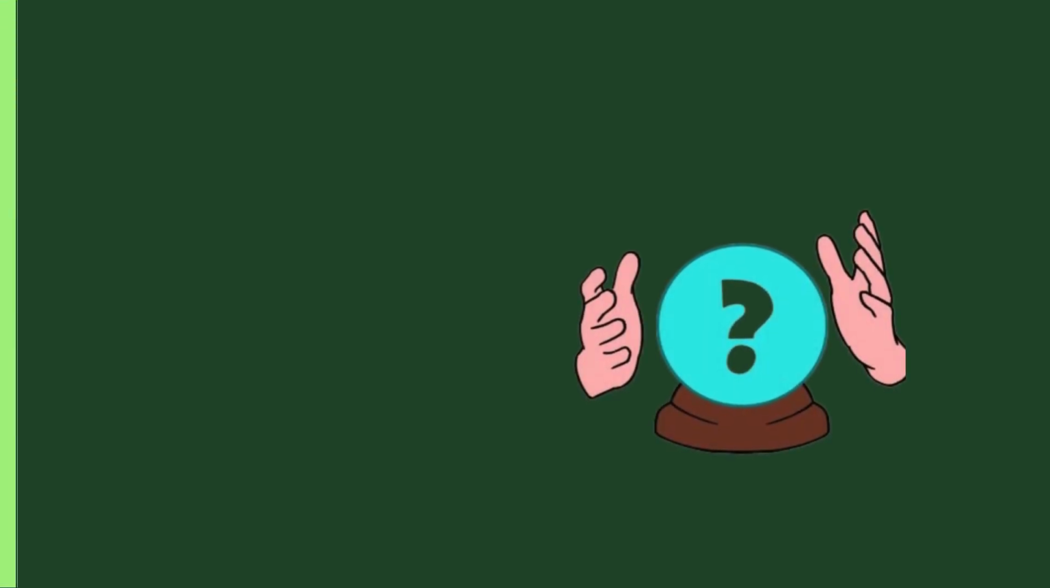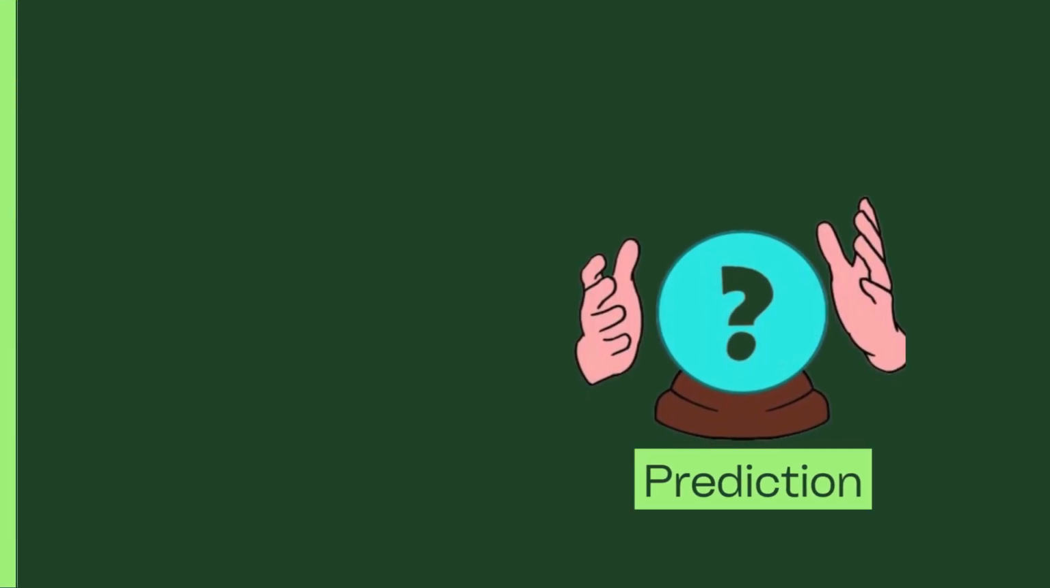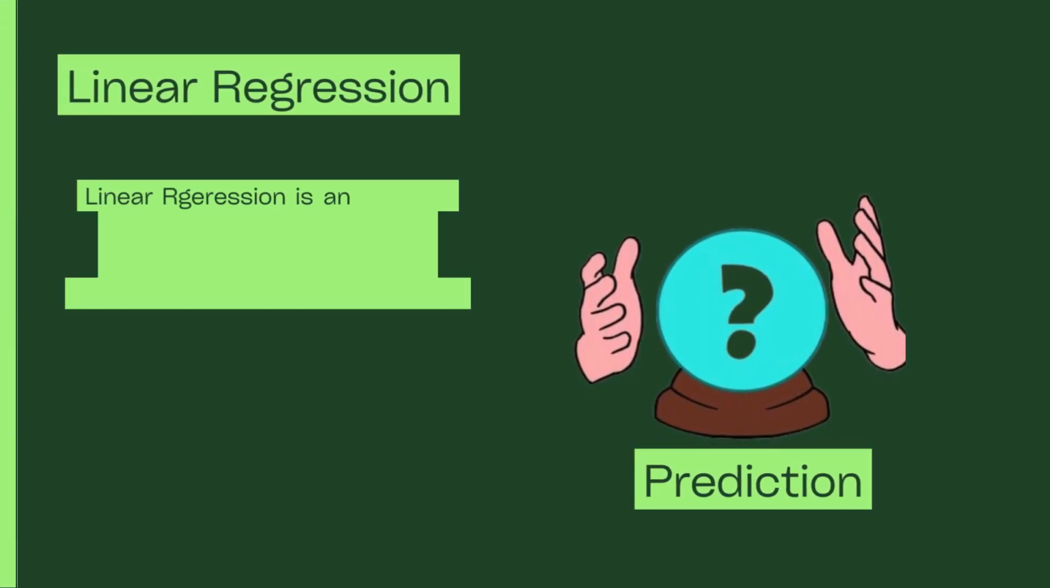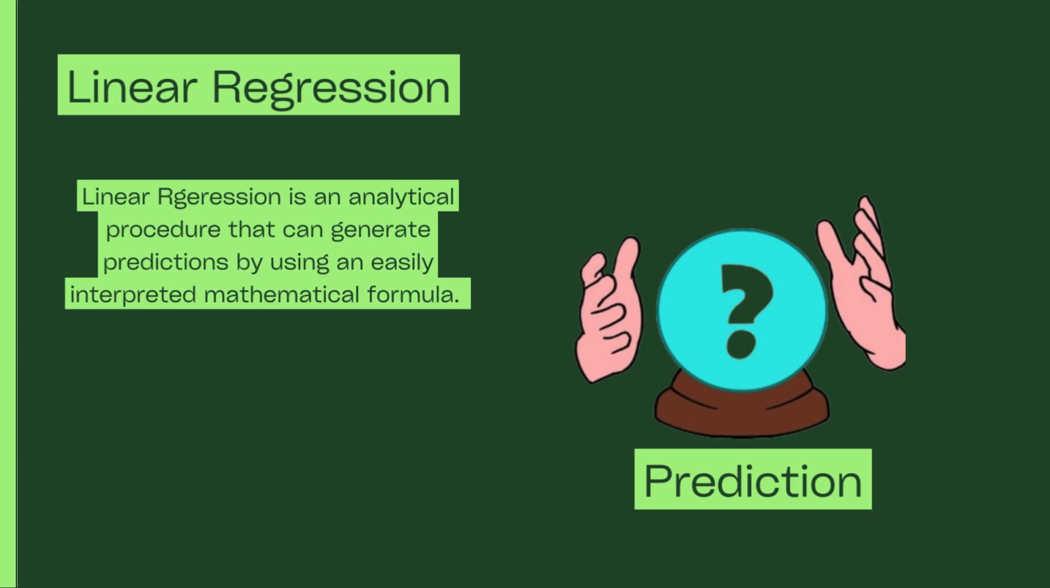An important task in machine learning is prediction. Linear regression is an analytical procedure that can generate predictions by using an easily interpreted mathematical formula.